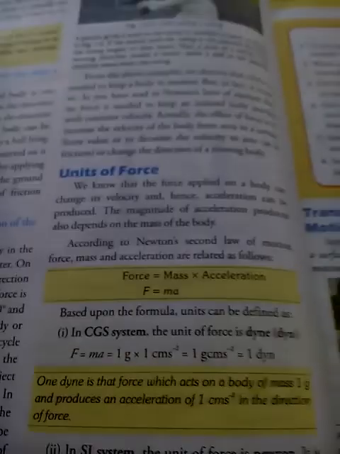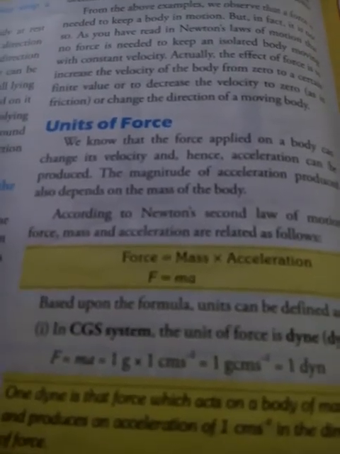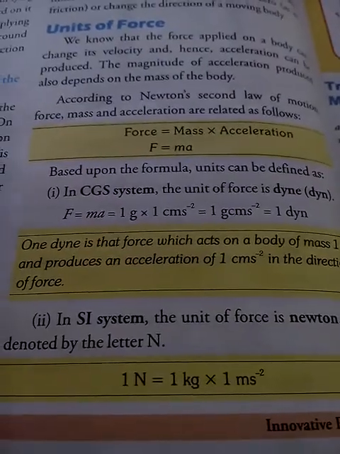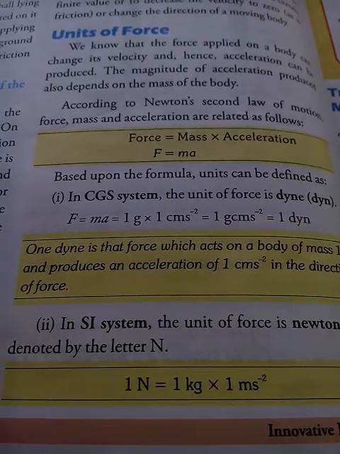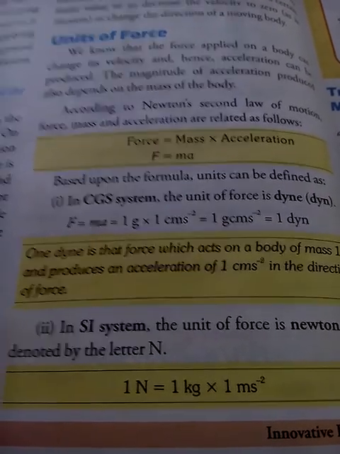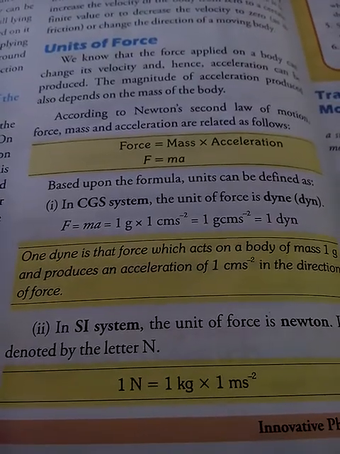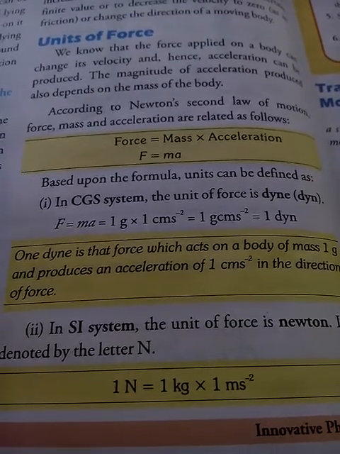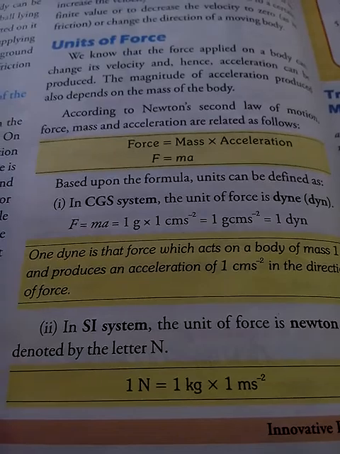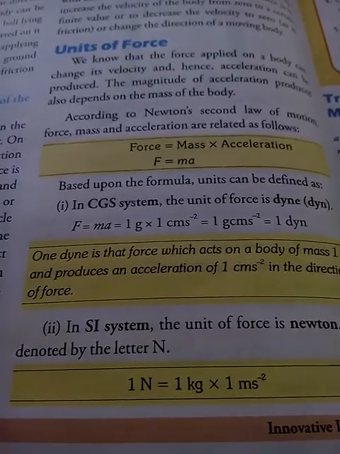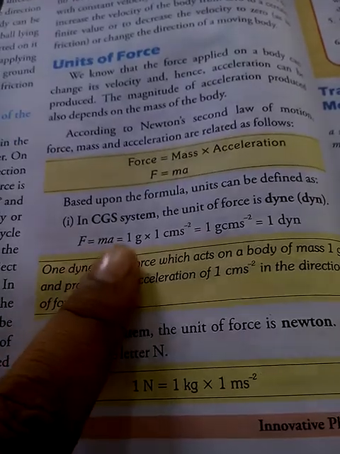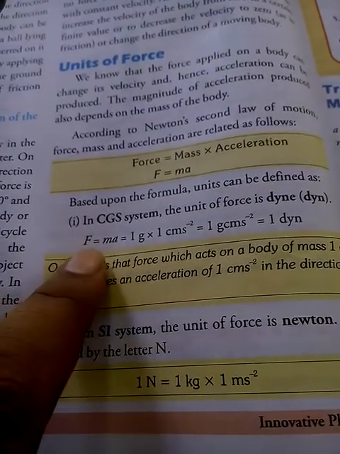Now what is the unit of force? Yes, now you know there are two types of units which we need to go through here. One is the CGS system and another is the SI system. In the CGS system we take length in centimeter, mass in gram and time in second. So that is why it is known as the CGS system. Now, first of all, what is the formula of force? Force is equal to mass into acceleration, ma.